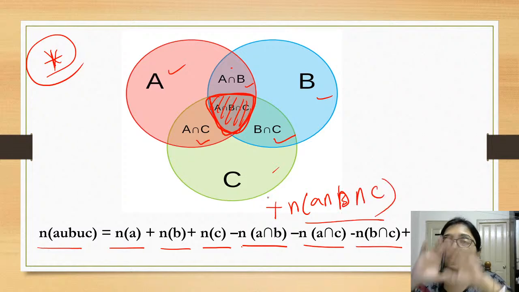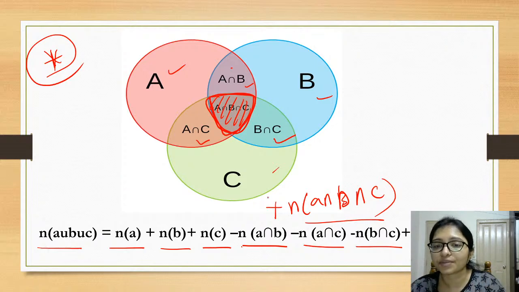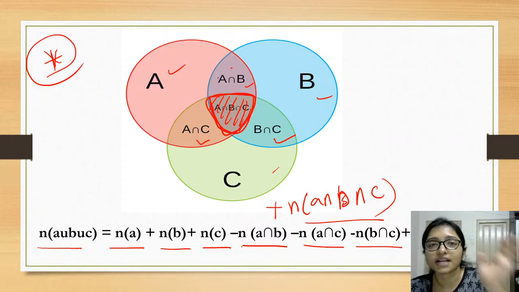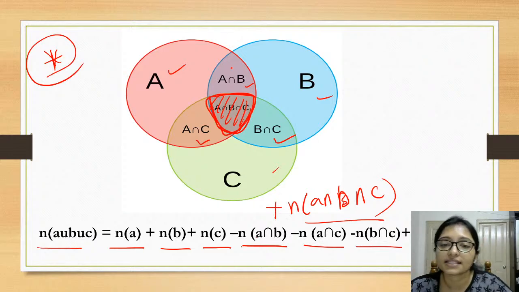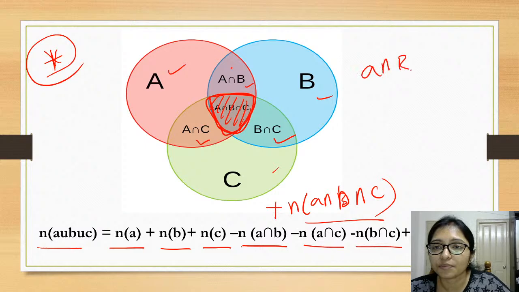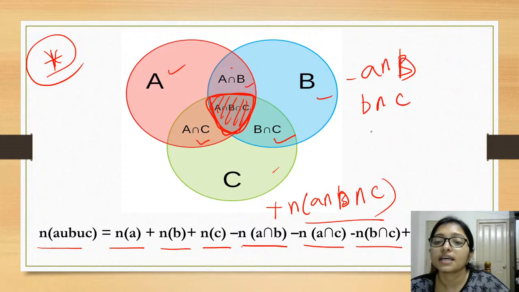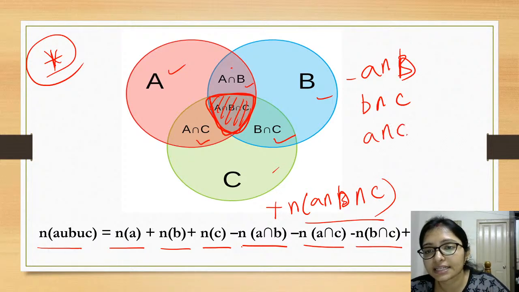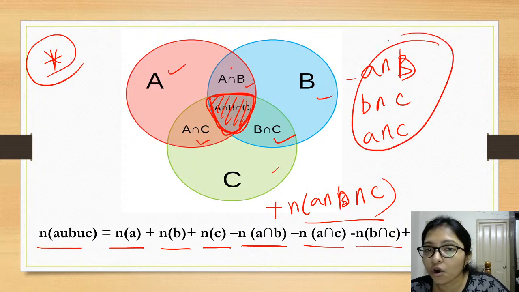Remember this, because when you are subtracting everything, in this area you subtract one time in A intersection B, then you subtract B intersection C, then you subtract A intersection C. So when you subtract all the areas, this central area is also subtracted. That's why this area you have to add once. Remember this formula.